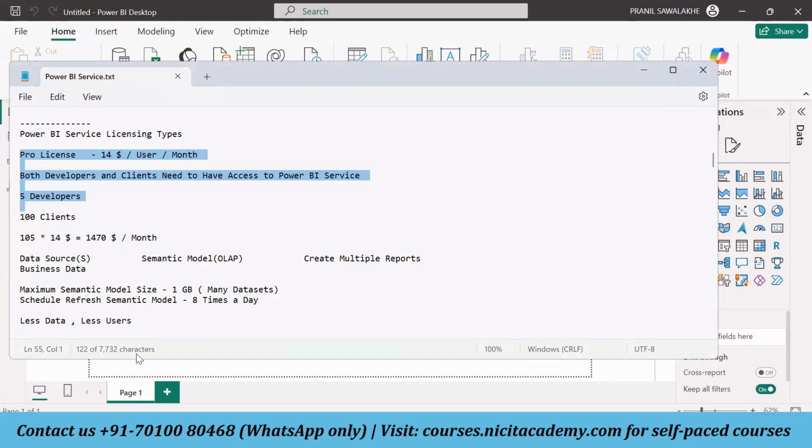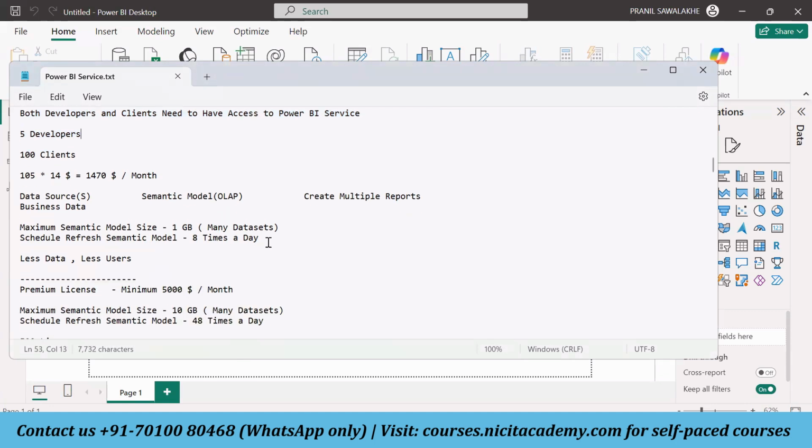So in the Power BI service, if you buy the Pro license, how much size of dataset can we publish? The name for the dataset today is semantic model. Semantic model is the new name for the dataset. Earlier, we used the name dataset. So whenever I talk about any kind of dataset, I am just mentioning it as semantic model.